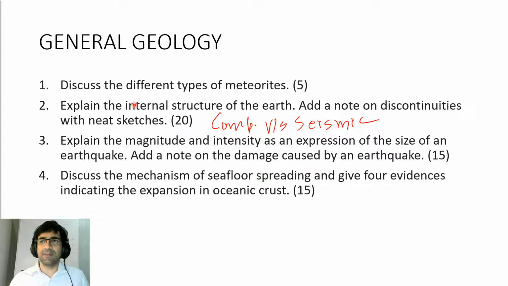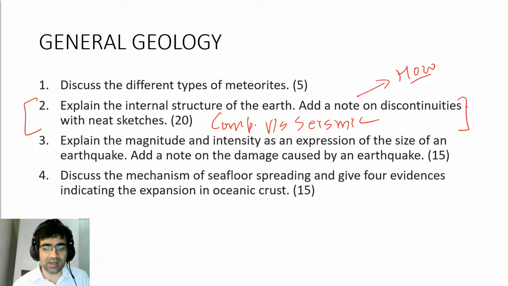And also, for bonus points, what you can write here is how do we get to know about this. Because this is again a 20 mark question, so write as much as you can. How do we know about it? Evidences for internal structure can be, for example, study from meteorites.